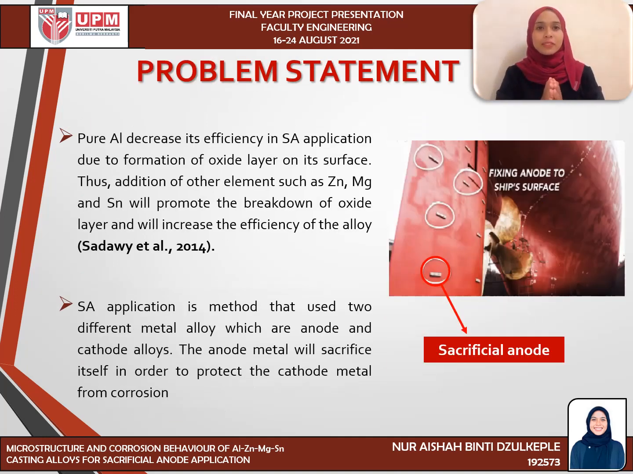Next, for problem statement. Pure aluminium decreases its efficiency in sacrificial anode application due to the formation of an oxide layer on its surface. Thus, the addition of other elements such as zinc, magnesium and stannum promotes the breakdown of the oxide layer and increases its efficiency. Sacrificial anode application is a method that uses two different metal alloys, which are the anode and cathode alloy. The anode metal will sacrifice itself in order to protect the metal from corrosion. The figures show the sacrificial anode in the hull of a ship.